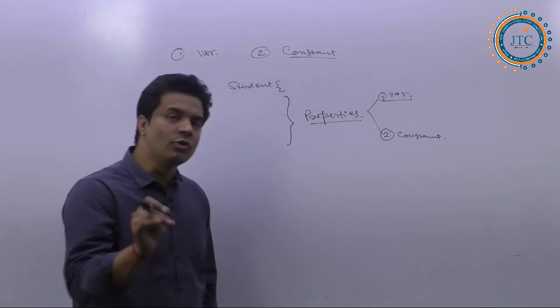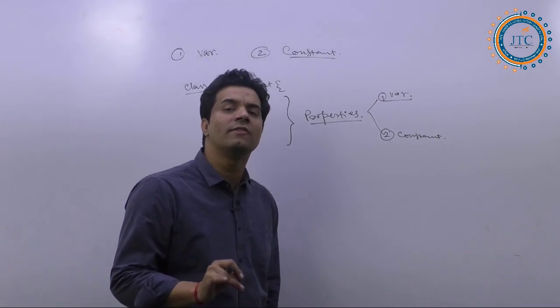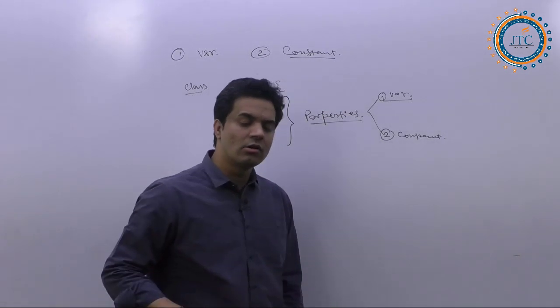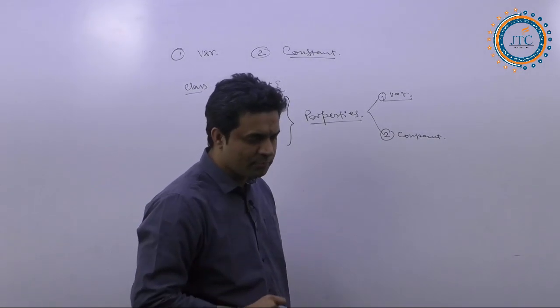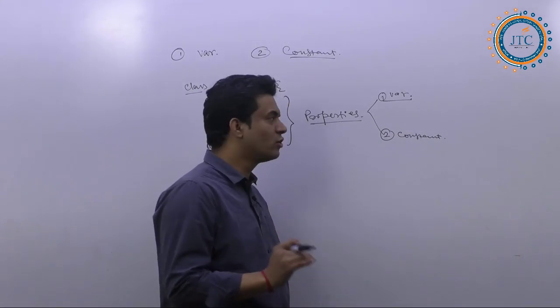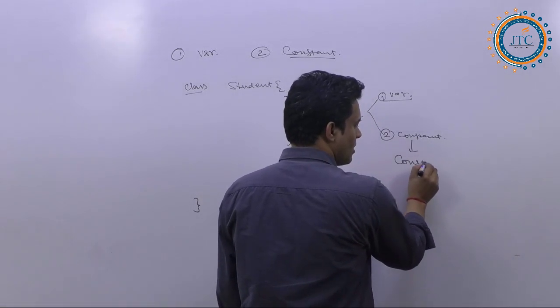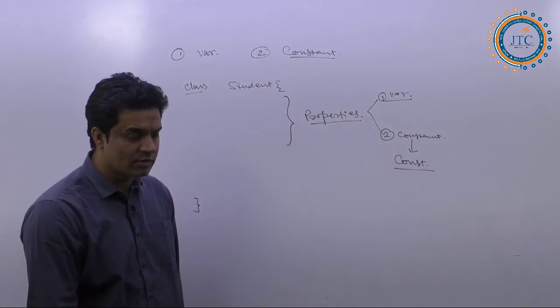Now one question to you all: in Java, how will I define a constant? That is another important question. In Java, there is a const keyword in the list of keywords.